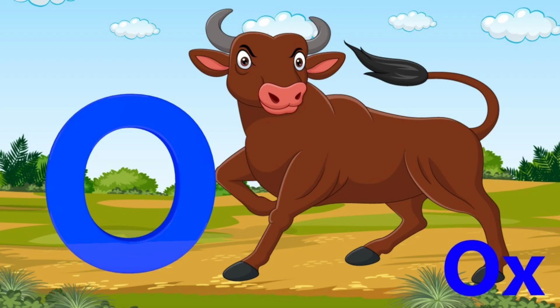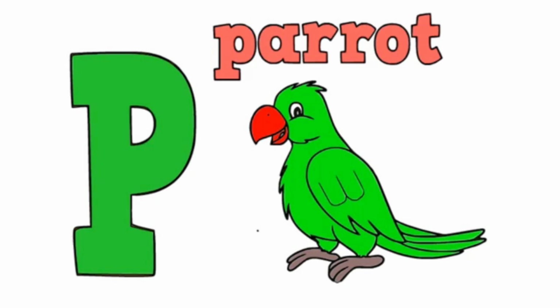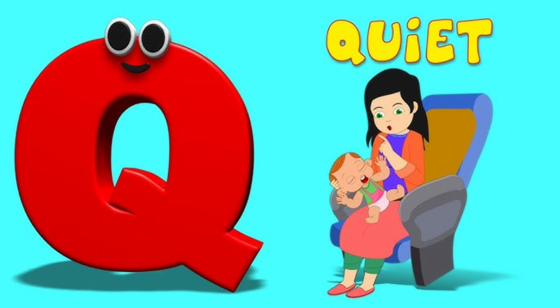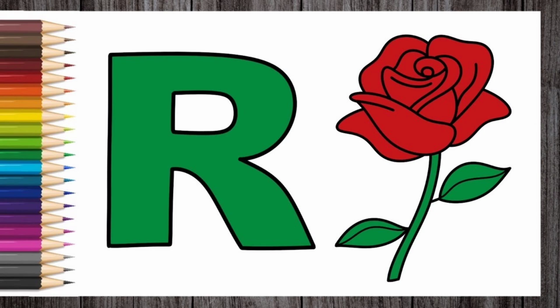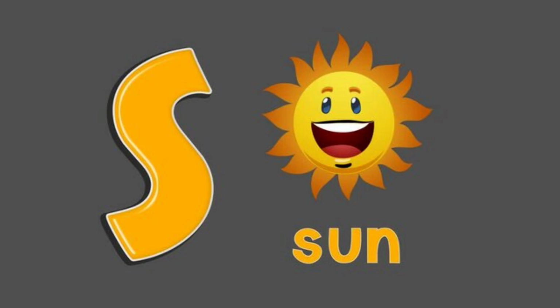O for ox. Say O for ox. P for parrot. Say P for parrot. Q for quiet. Say Q for white. R for rose. Say R for rose. S for sun. Say S for sun.